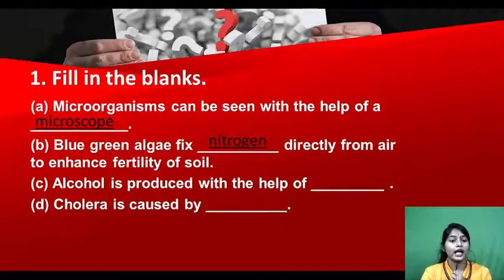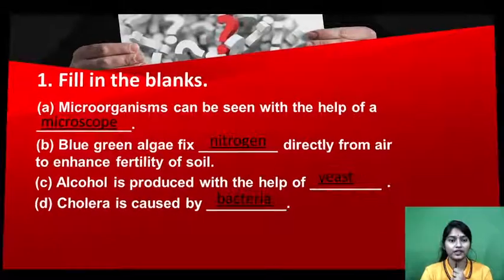Next question is alcohol is produced with the help of dash. Which microorganism helps in the production of alcohol? Very good, it is yeast. Now cholera is caused by, tell me which microorganism causes cholera? Bacteria. Okay, I hope you all have revised it very nicely. So let's move ahead to the next.